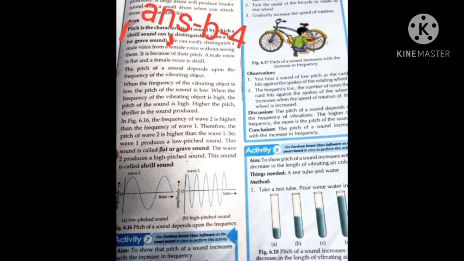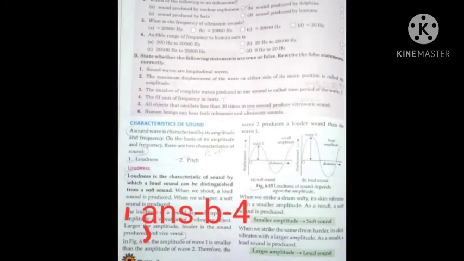Okay, then from the new line you will write the factors on which the characteristics depend. So again come to page number 88 under the heading loudness. In the second paragraph you will write the loudness of a sound depends upon the amplitude of vibration of a vibrating object.